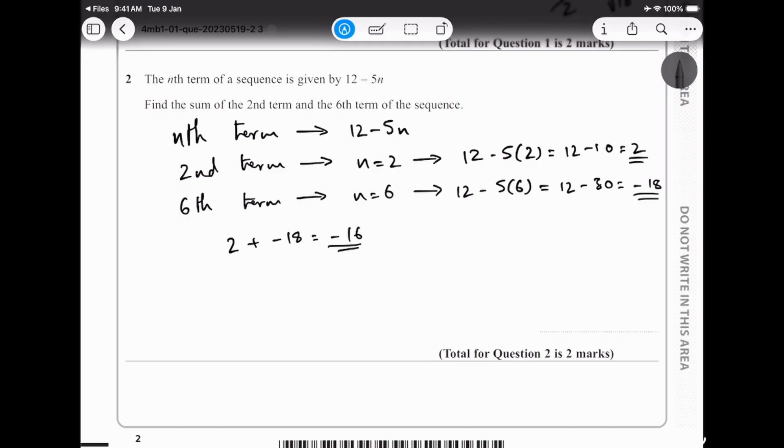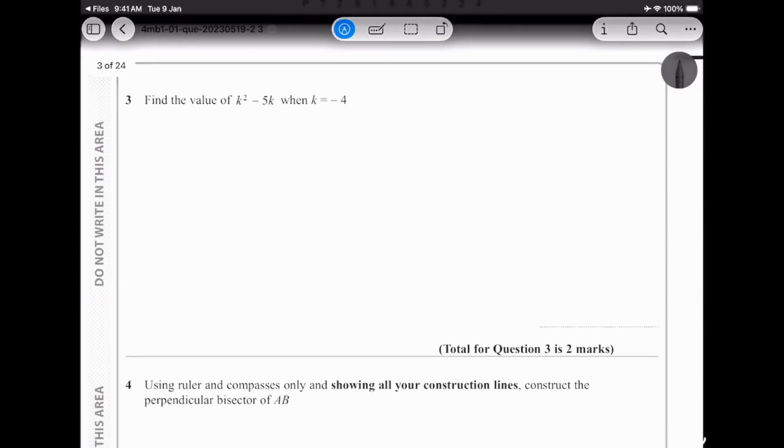Pretty simple. Find the value of k squared minus k when, again it's very easy, nothing crazy tough. That's going to be negative 4 squared. I like to put everything in brackets so it's easier for me. Then 5 into negative 4. Negative 4 squared is 16, plus 20 is equal to 36.